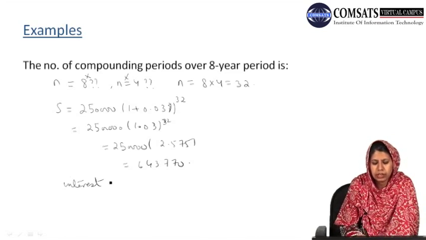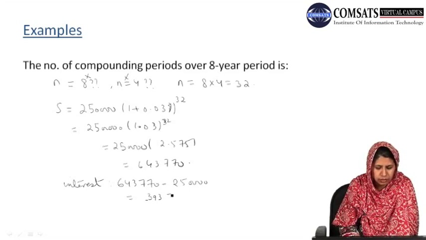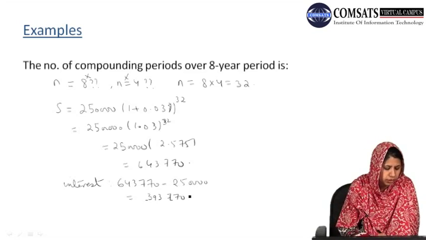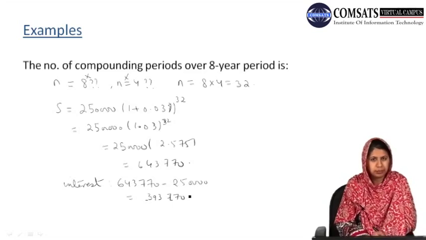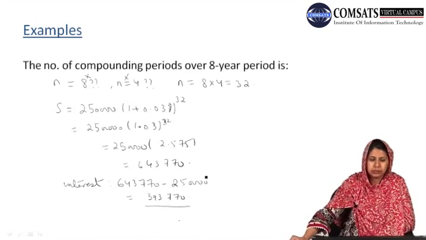The interest which we have earned in 8 years will be equal to the compound amount minus the principal amount, which is 3,93,770. So this much amount we have earned after 8 years, when the principal amount was 2,50,000 at the interest rate of 12% calculated quarterly.